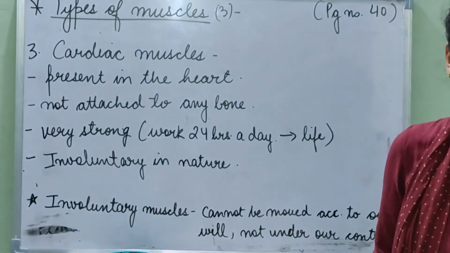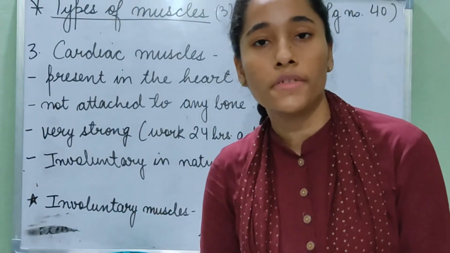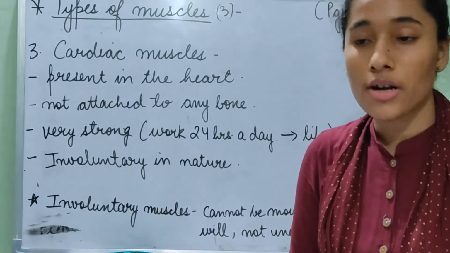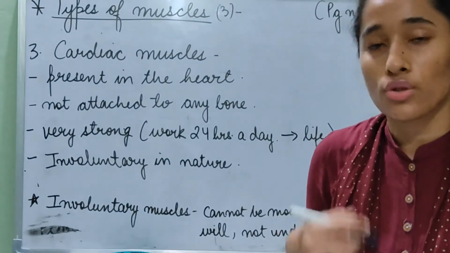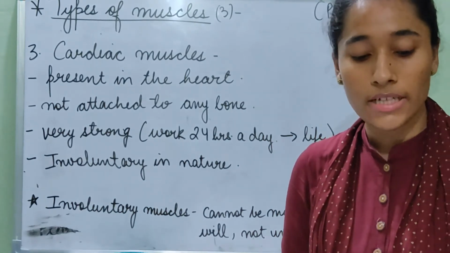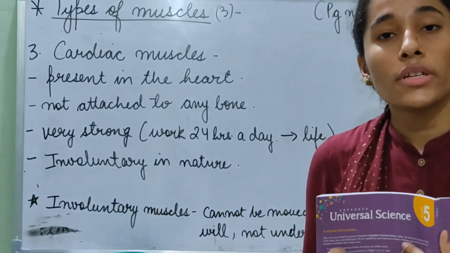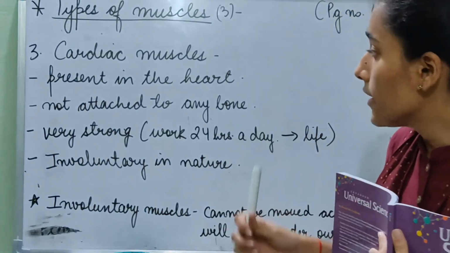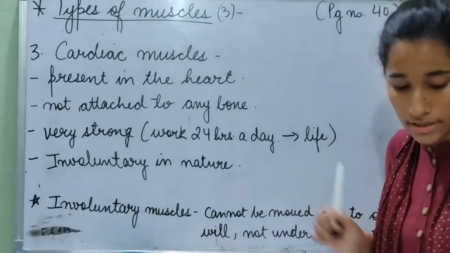Now lastly, cardiac muscles. Our heart is made up of cardiac muscles. So cardiac muscles are present in our heart. These muscles are not attached to any bone. The muscles of the heart keep working 24 hours a day and throughout our lifetime. Our heart only stops beating at the time of death.